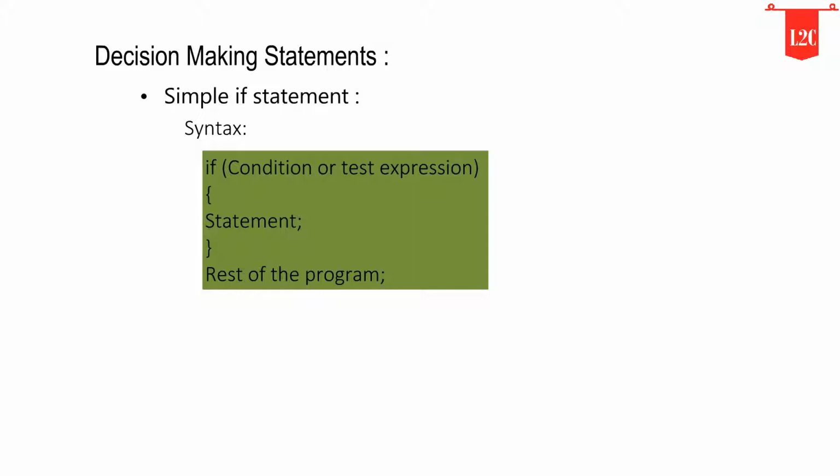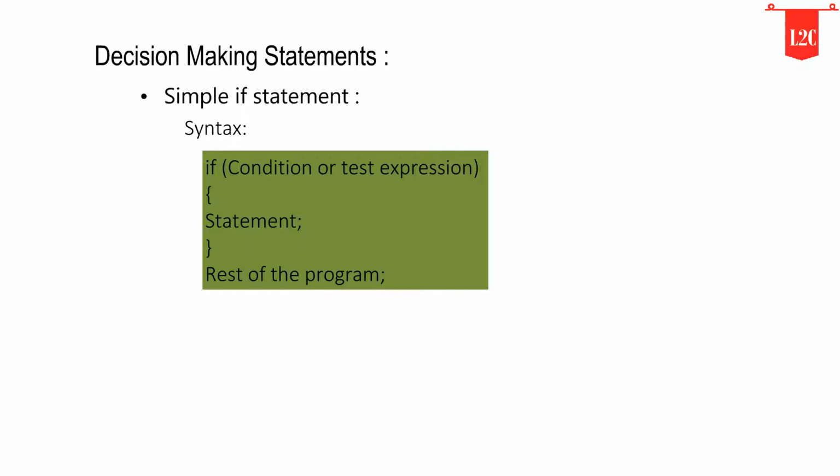But here we use the simple if statement. It has only one option. The statement is executed only when the condition is true. In case the condition is false, the compiler skips the lines within the if block. The condition is always enclosed within a pair of parentheses. The conditional statement should not be terminated with a semicolon.